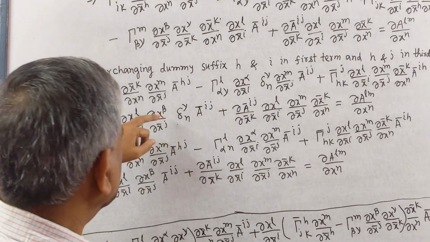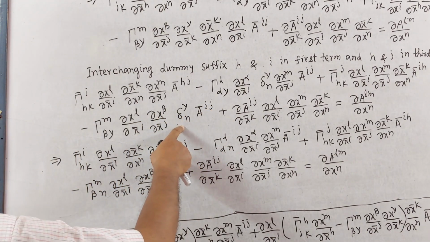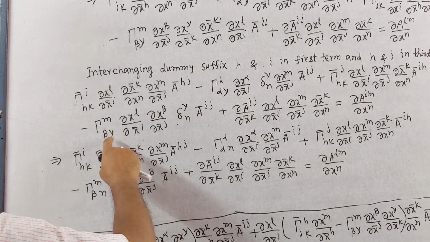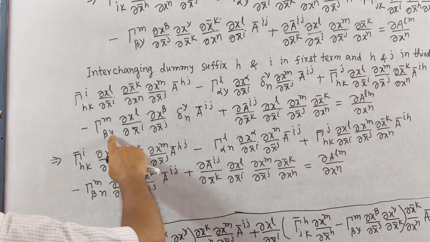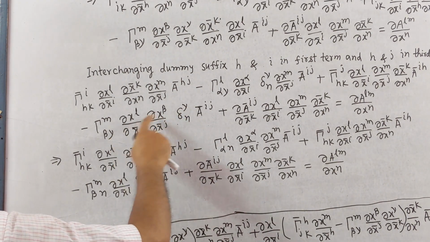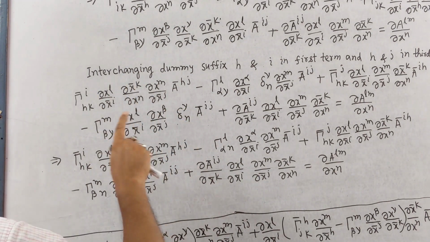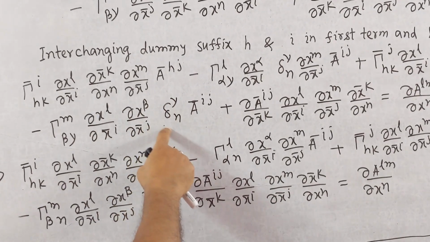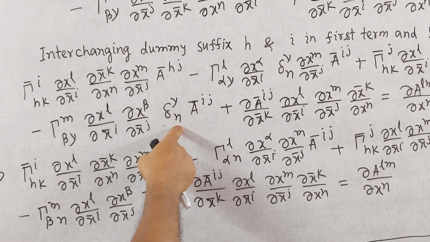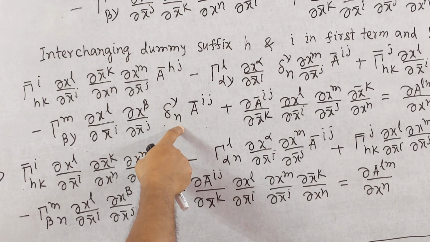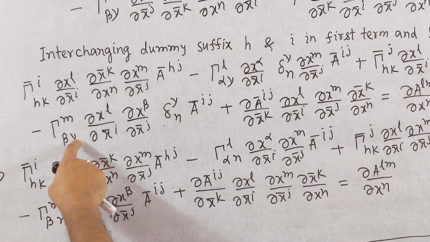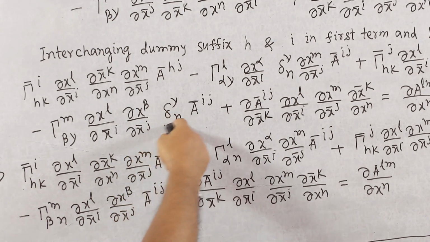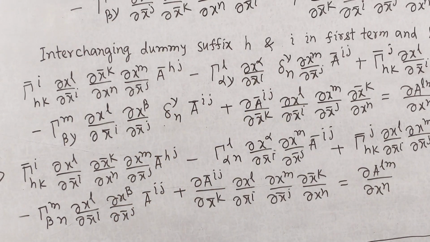Here also we see that γ is the dummy suffix. When γ equal to 1, 2, addition, when γ equal to n, the value of this will be 1, otherwise 0. So here we write n, then here 1. Other terms remain the same.